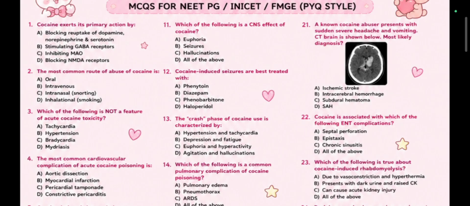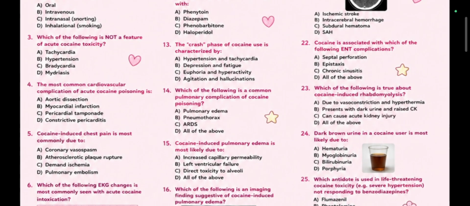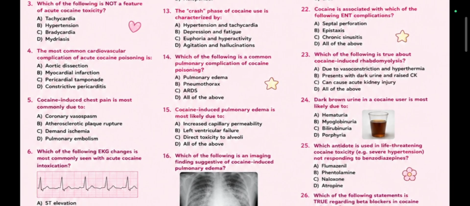Which of the following is not a feature of acute cocaine toxicity? Tachycardia, hypertension, bradycardia, mydriasis. It is bradycardia, option C. The most common CVS complication of acute cocaine poisoning is aortic dissection, MI, pericardial tamponade, or constrictive pericarditis. Answer is aortic dissection. It is a factual question. Remember this. Cocaine-induced chest pain is most commonly due to coronary vasospasm, atherosclerotic plaque rupture, demand ischemia, or pulmonary embolism. Again, a factual question. But you can guess it because we all know cocaine causes vasoconstriction. So the answer is coronary vasospasm.